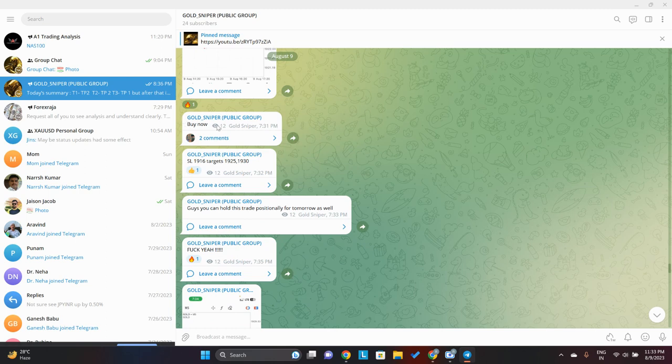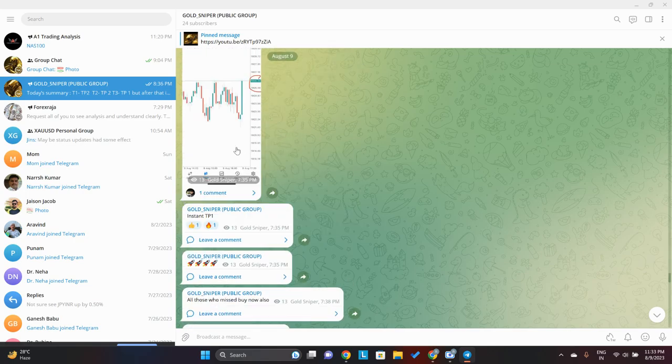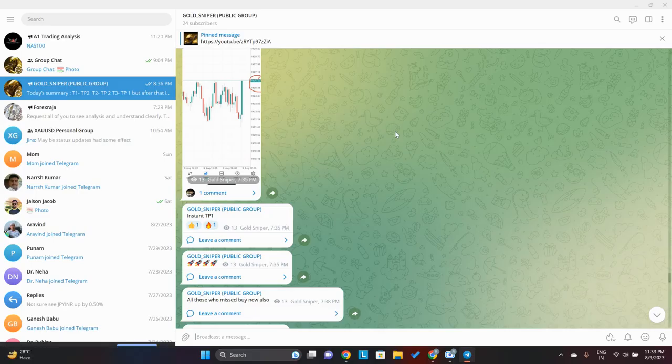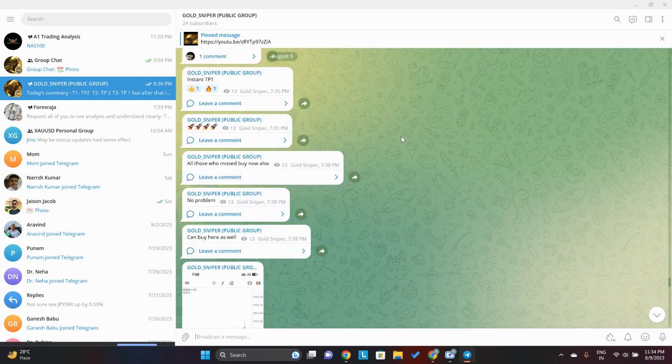So here I told buy now, stop loss 1916, target 1925, 1930. And if you will see, this was the chart. I gave my buy call somewhere around 1921. It instantly gave TP1. I was expecting it should go up from here itself, but unfortunately, it came down.